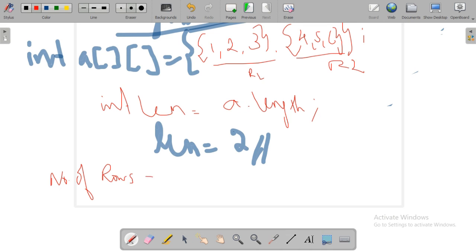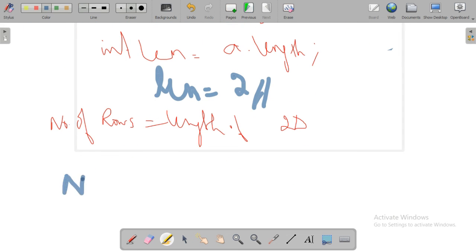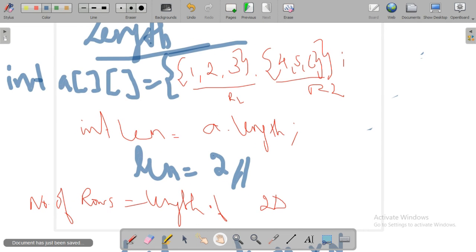If you want to find the length of a two-dimensional array, you have to write the number of rows in that particular two-dimensional array. Number of rows equal to length of the two-dimensional array. Okay. And total number of elements means we need to find the number of elements.